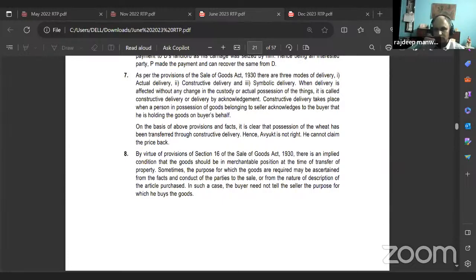Constructive delivery takes place when a person in possession of goods belonging to the seller acknowledges to the buyer that he is holding the goods on the buyer's behalf. On the basis of the above provisions and facts, it is clear that possession of the wheat has been transferred through constructive delivery. Hence, Avyuk is not right. He cannot claim the price back.